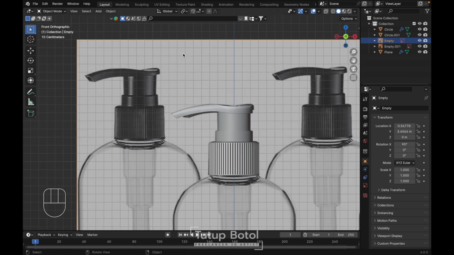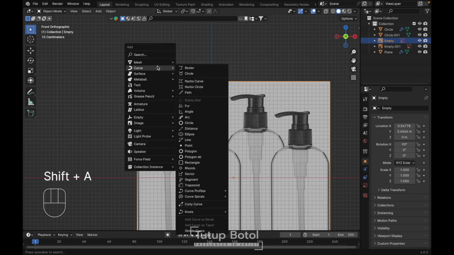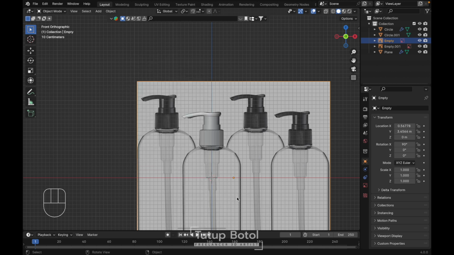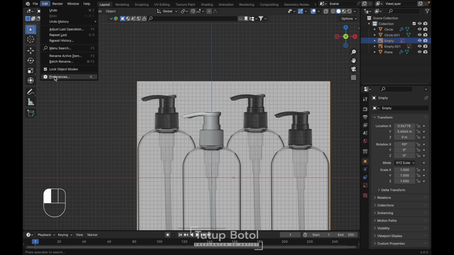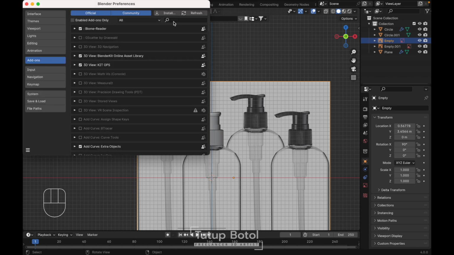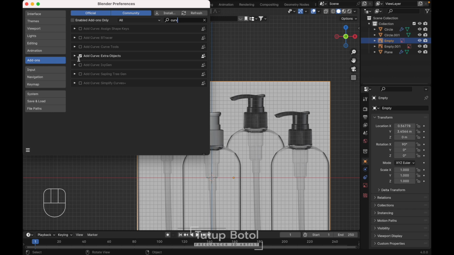Okay, then we're gonna press Shift A, curve, spiral, Archimedean. But if you don't have this option, you can just go to the edit, preference over here at the add-ons, just type here, curve, enable this curve extra object, and save your preference.